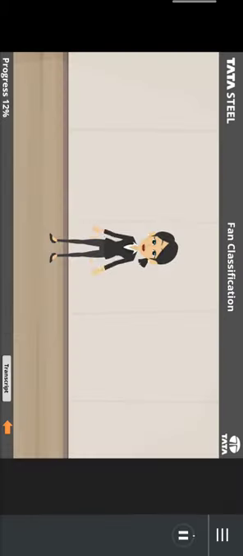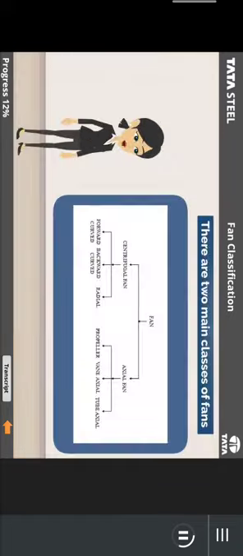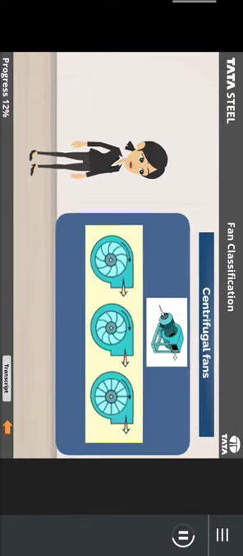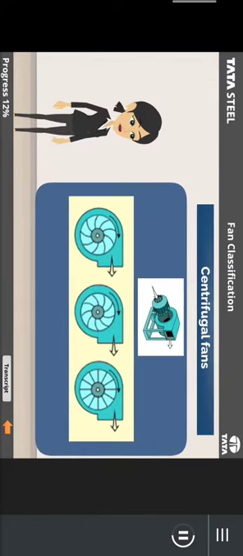Now we know exactly what is a fan. Now let us see the types that come under the classification of fans. Fans transfer static and kinetic energy to the air, creating a pressure difference that causes the air to flow. There are two main classes of fans: centrifugal fans and axial fans. Under centrifugal fans, they are again of three types: